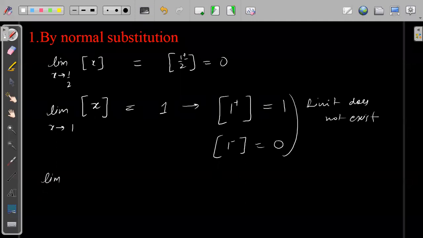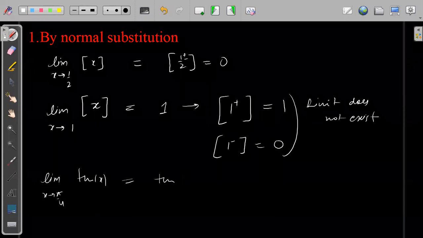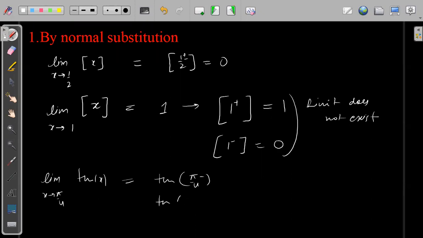Suppose we have limit of x tending to pi by 4 of tan of x. Tell me what will be the value? Simply substituting, tan of pi by 4 minus and tan of pi by 4 plus both will give you approximately 1. So the value of this limit is simply 1.